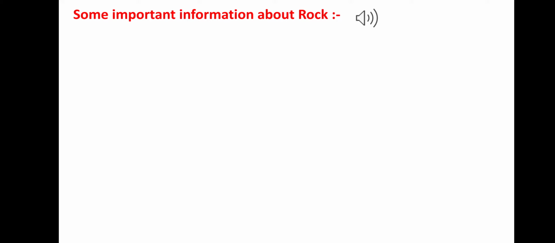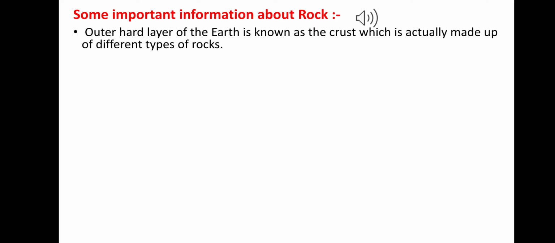The outer hard layer of the earth is known as crust, which is actually made up of different types of rocks. The different landforms like mountains, hills, plateaus, valleys, seashores, everywhere we see different shapes and different sizes of rocks.